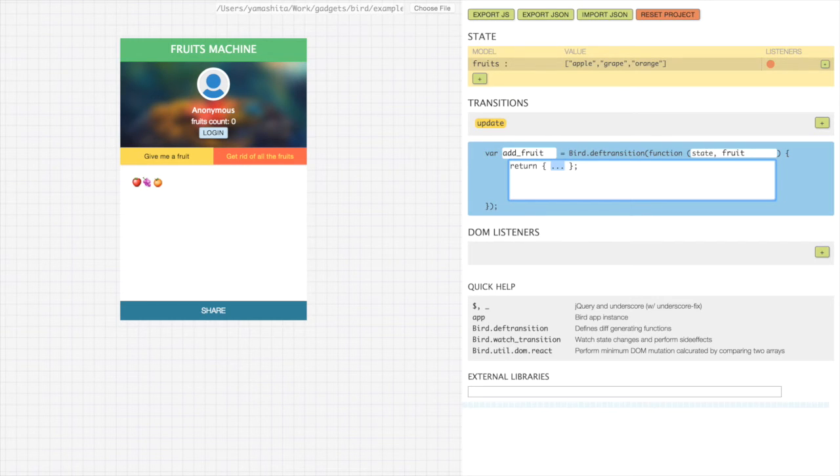In this case, we want to change the fruits array in the state, so we're gonna just return a patch that looks something like this. state.fruits.concat(fruit). So it's gonna add this fruit that DOM listeners are gonna feed in to the current fruits.